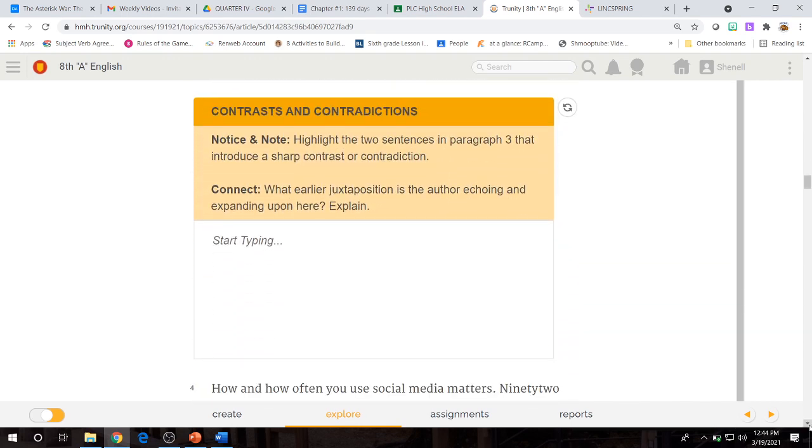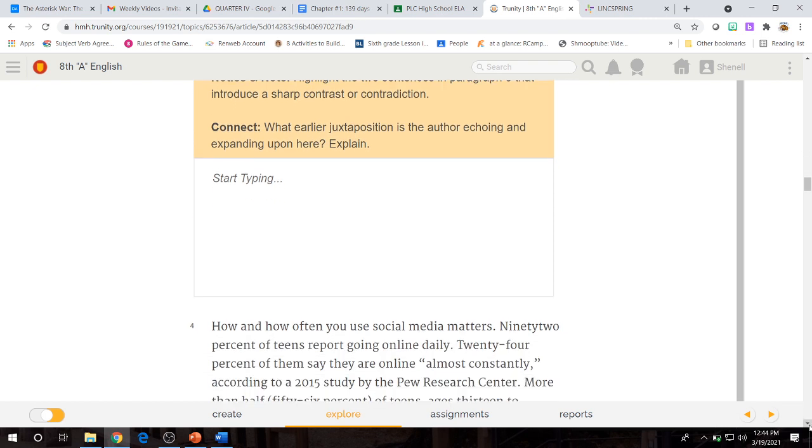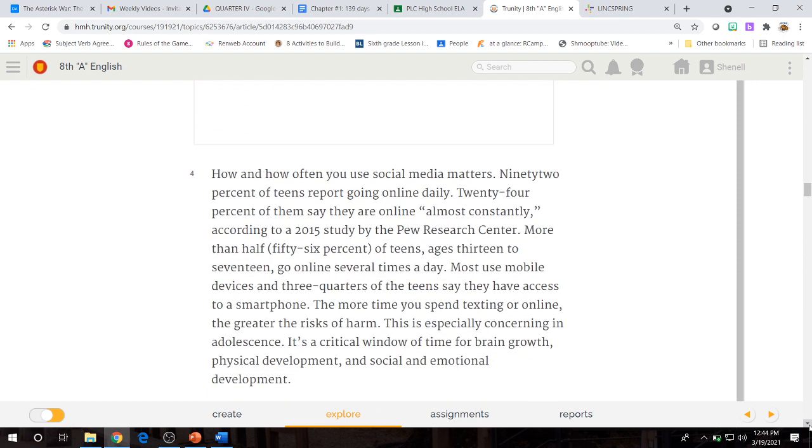This is a contrast and contradict, notice and note. Highlight the two sentences in paragraph 3 that introduce a sharp contrast or a sharp contradiction. Once you've done that, come back to the online platform and answer the connect question. What earlier juxtaposition is the author echoing and expanding upon here? Explain. Then you type in your answers.